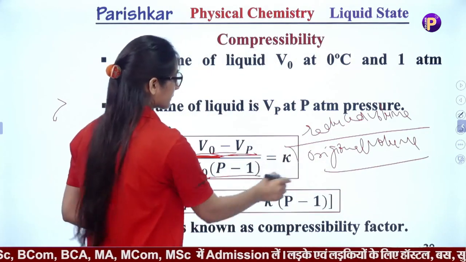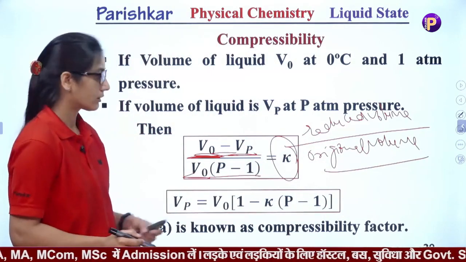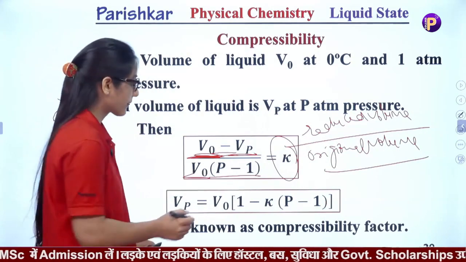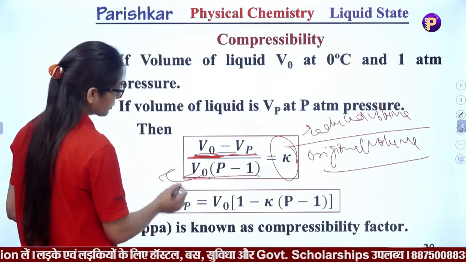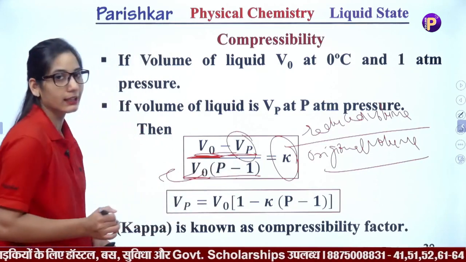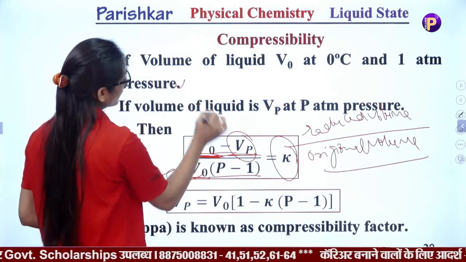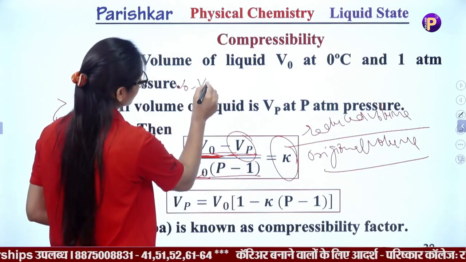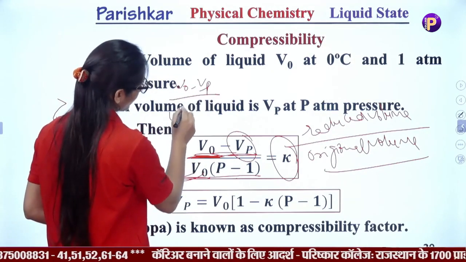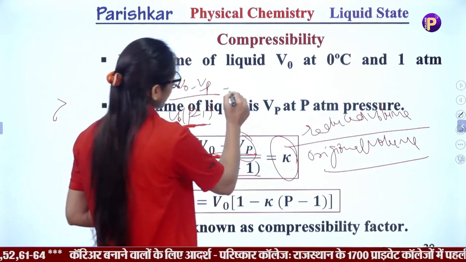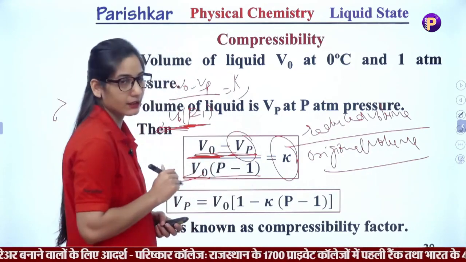This factor is known as the compressibility factor. So we calculate the reduced volume at pressure P as V naught minus Vp upon V naught into (P minus 1), equal to K, the compressibility factor.